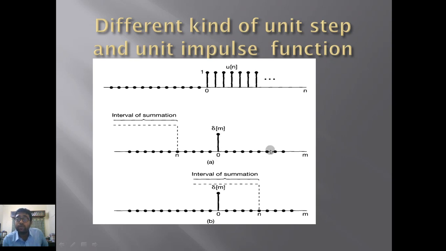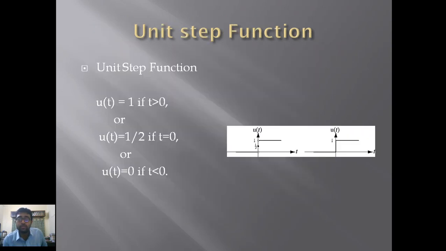Now after 15 steps, suppose at n equal to 16, this value is again repeated. It means at n equal to 0 the delta function of n is equal to 1, but it could also be 1 at n equal to 16. That is also a unit impulse function. So okay, now let's get back to the next slide.